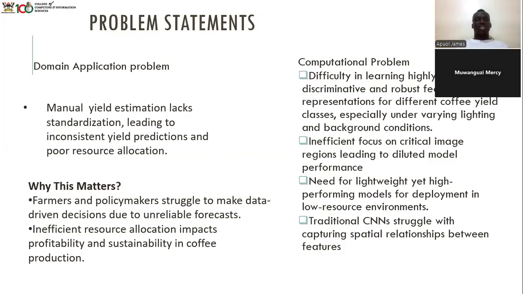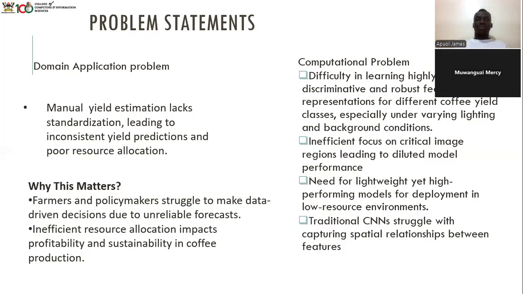For the attention mechanism, the computational problem is inefficient focus on critical image regions, that is, actual coffee cherries versus background leaves, leading to diluted model performance.